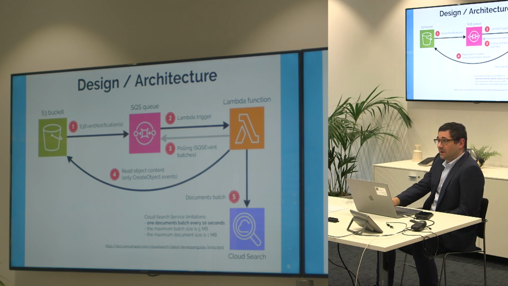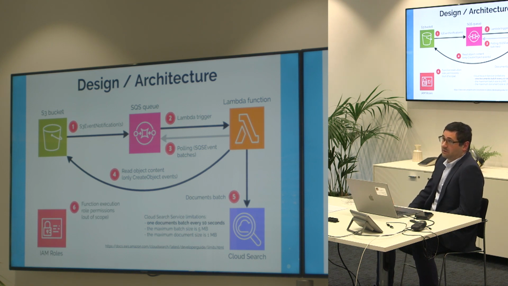However, there's one thing I haven't mentioned yet, which is the policies and roles. AWS is a very secure environment. We can define in a very fine-grained way what our function can do. We can define that our function has access to the SQS queue and to the S3 bucket. We can define exactly which events and roles it can perform. In a Lambda function, this is called an execution role. In an execution role, we have to specify that we can use CloudSearch and that we can read from the SQS queue.